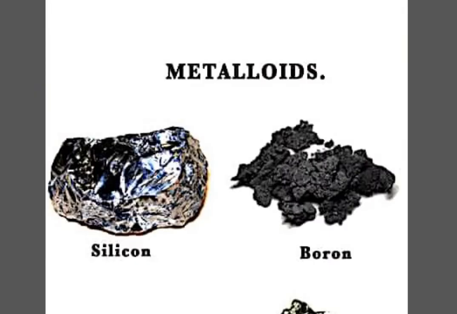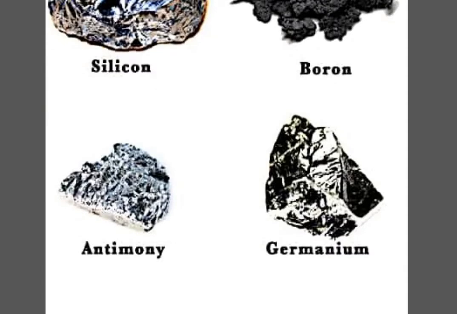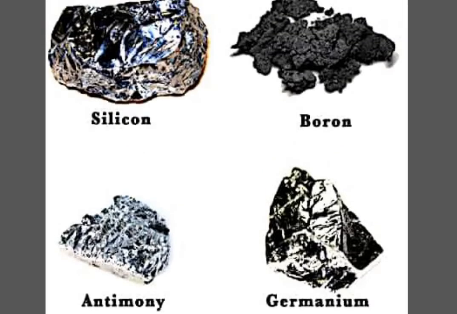Now in this picture you can see a few common examples of metalloids, starting from silicon, boron, then we have antimony and germanium. The symbol for silicon is Si, for boron it is B, for antimony it is Sb, and for germanium it is Ge.